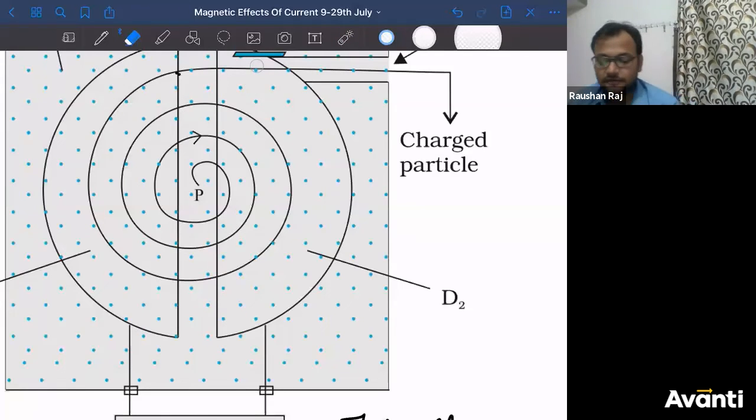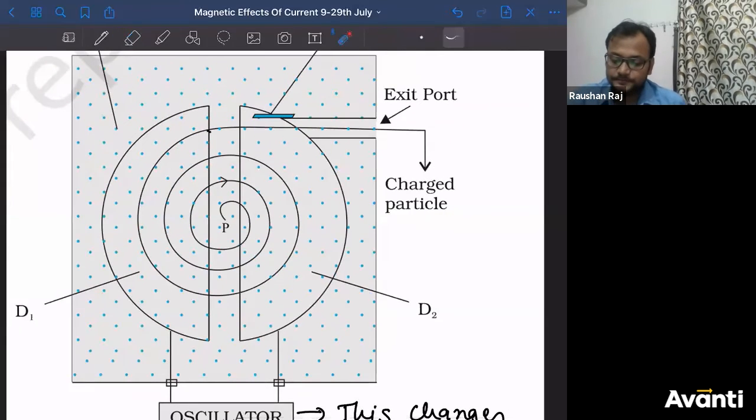So why this spiral form is there? Why are you going to have a spiral path? Got it? Very good. Why not only circular? Did you understand the problem? Why is it a spiral path? Because every time the radius of the circular path will increase. Yes, Atharv, because of E.